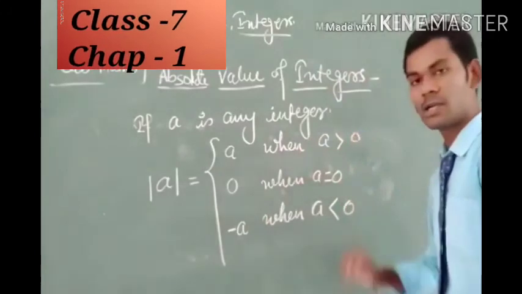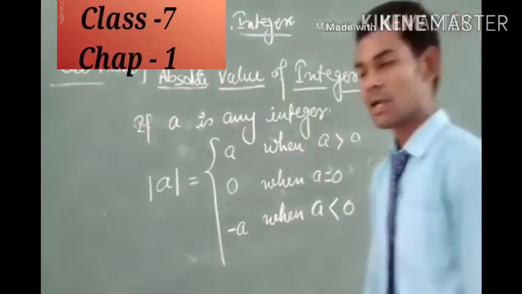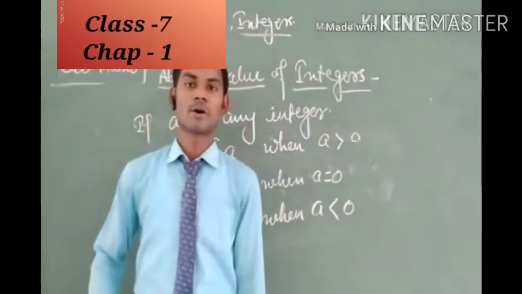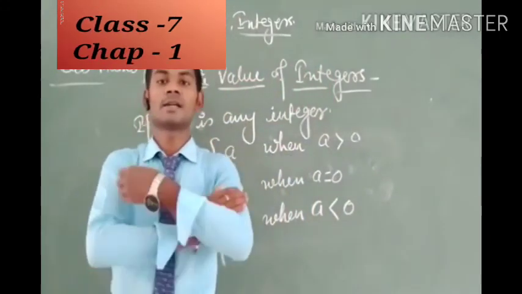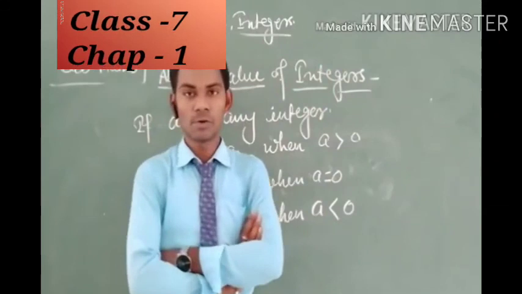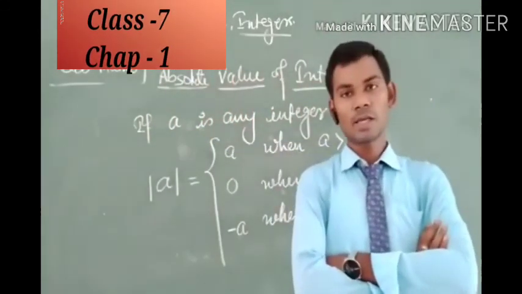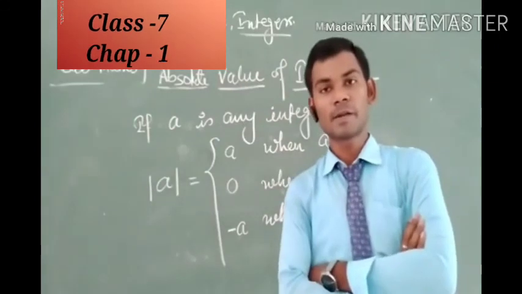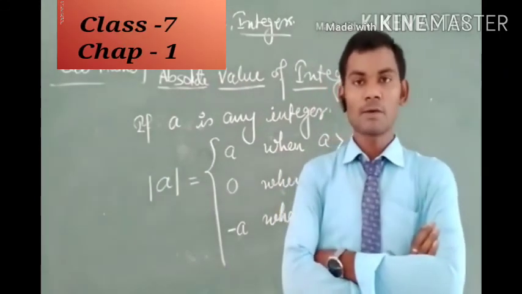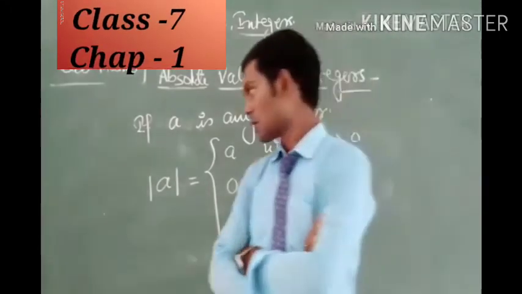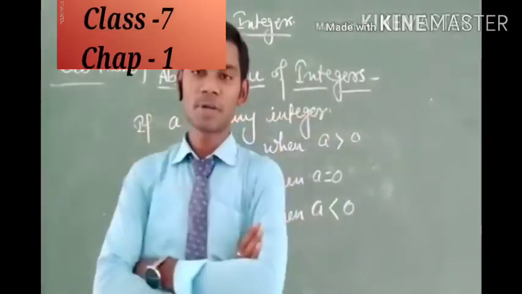So I hope the concept of integers, ordering of integers and their absolute value has been clear to all. If you have any doubt or any question, please comment. I will clear your doubt in the next video. So the topic has been completed here.